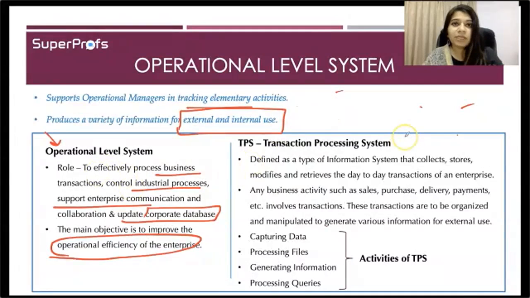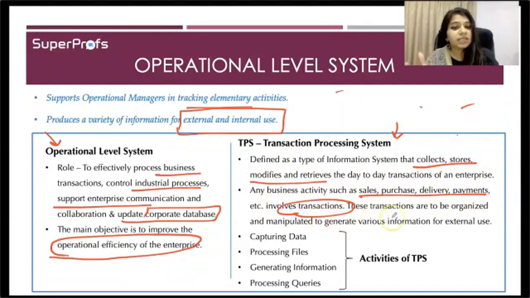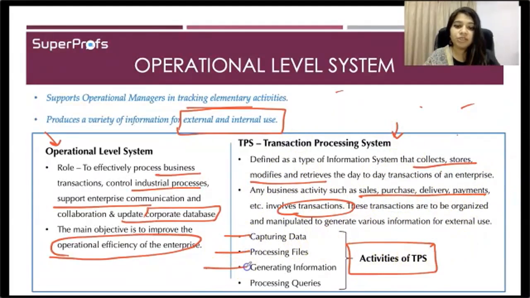Now, the example of the information system used at this level is your transaction processing system, which is defined as a type of information system that collects, stores, modifies, and retrieves the day-to-day transactions of an enterprise. Okay, and what would it work on? So basically any business activity, whether it is sales, purchase, delivery, payment, would involve your transaction, and these transactions are to be organized and manipulated to generate various information. All right, so the different activities of TPS would be capturing data, processing files, generating information, and processing queries.